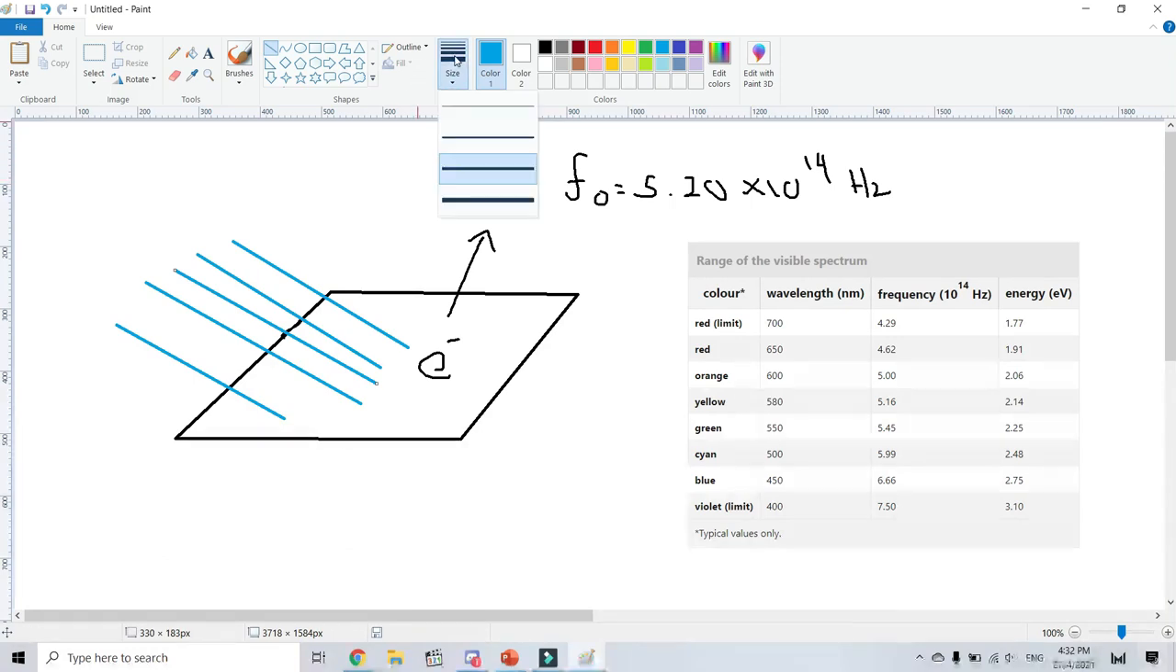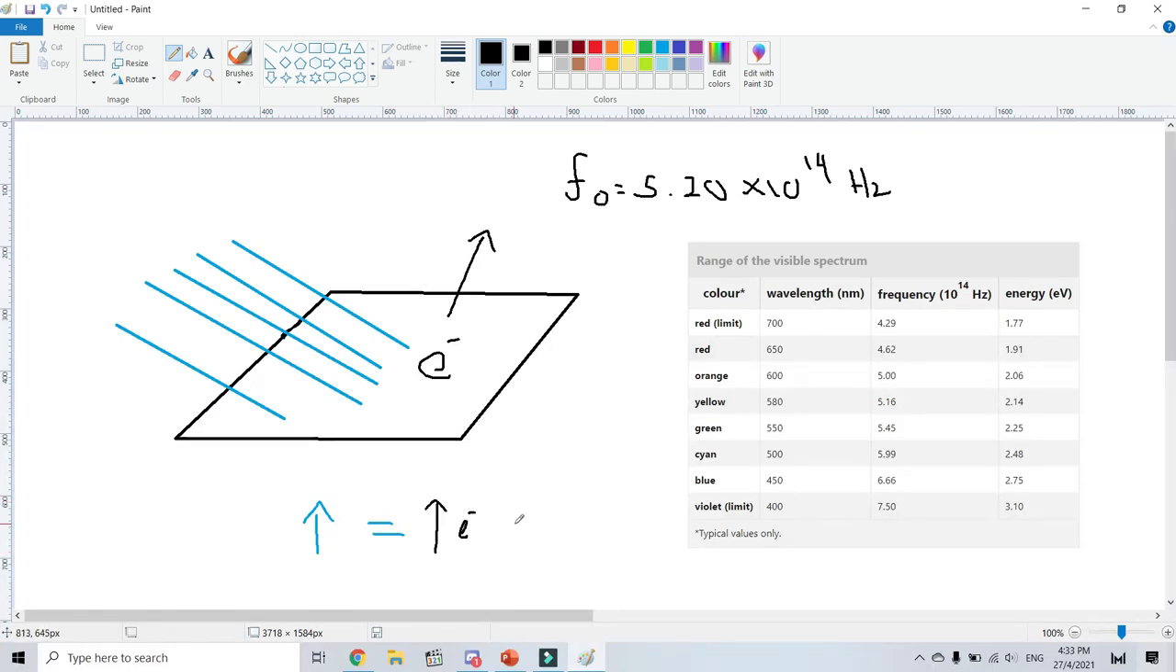So if you increase the light intensity, it will be equal to an increase in the electrons escaping from the surface of the metal. So this is how the concept of the photoelectric effect occurs.